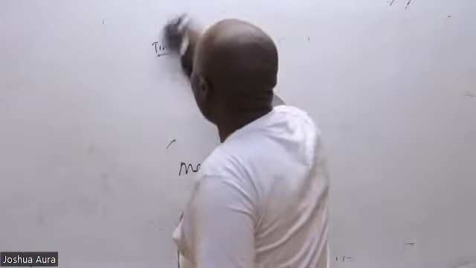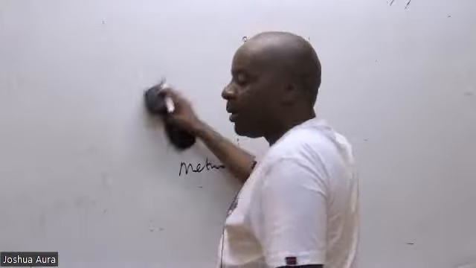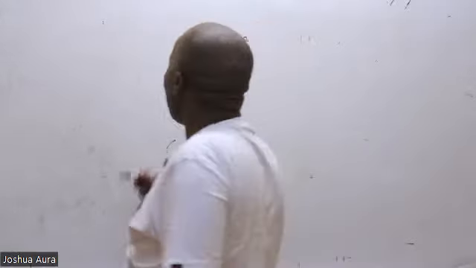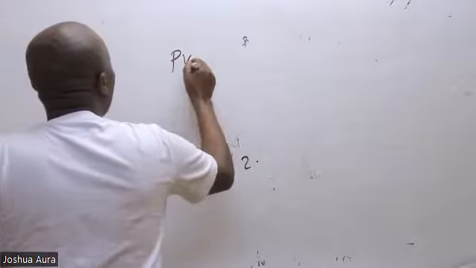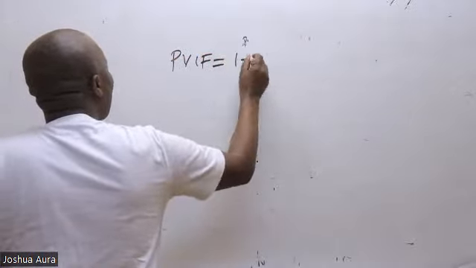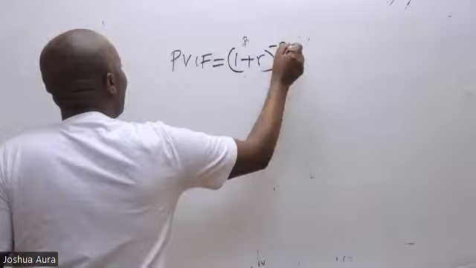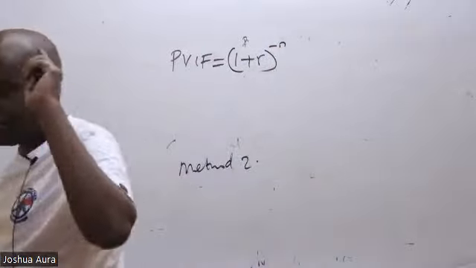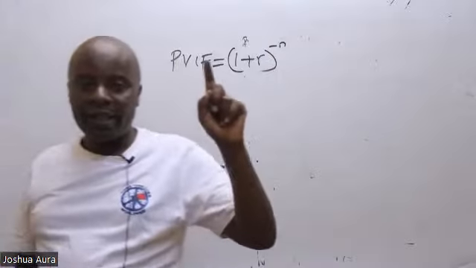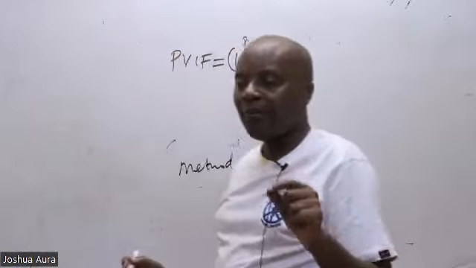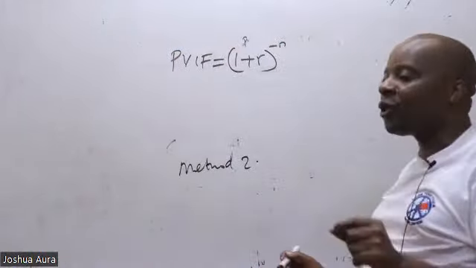How does method number 2 apply? Remember when we began this topic, we said we have got two formulas. We have the first formula, which is PVIF, which is 1 plus R raised to negative N. These are formulas that I shall never forget.